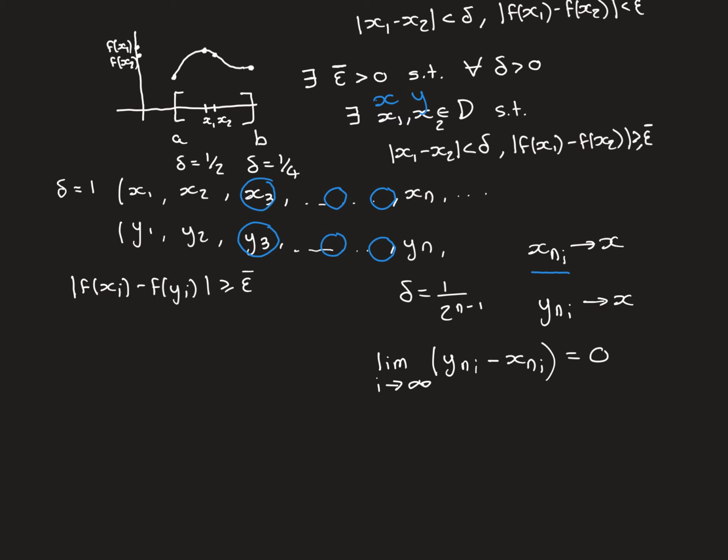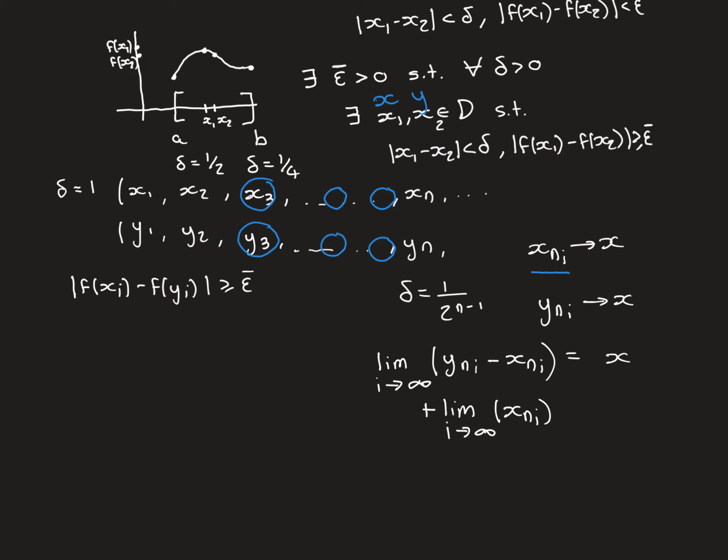So what we can now do is add those two limits together and apply the algebra of limits. So what I have now done is I've added the limit as i approaches infinity of the x subsequence to both sides. Now on this side I've just evaluated that limit, and its limit is of course x, so I've written the value x there.